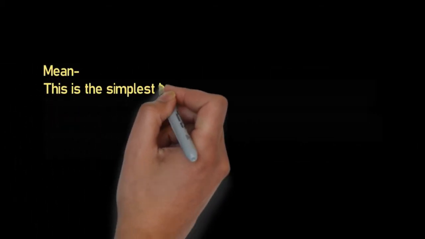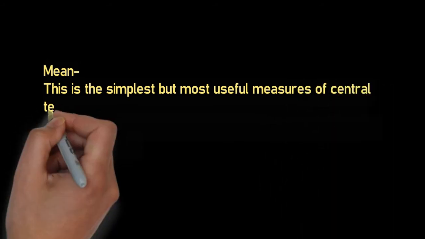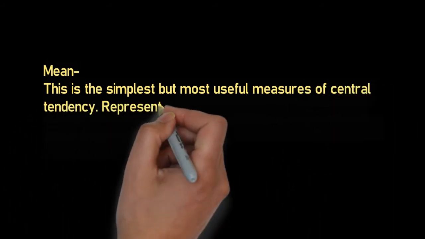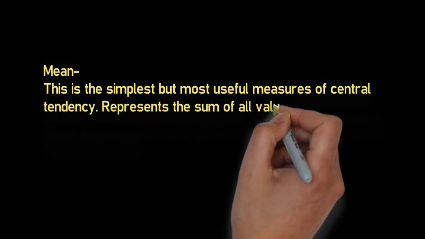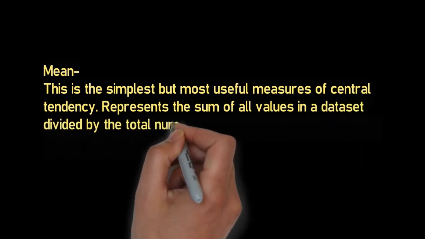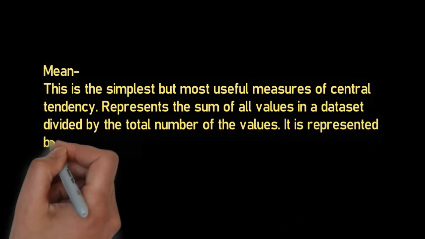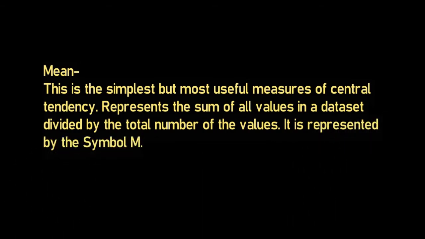Mean. This is the simplest but most useful measure of central tendency. It represents the sum of all values in a dataset divided by the total number of values. It is represented by the symbol M. In the next part of the presentation, I will try to cover the whole thing through a math exercise.